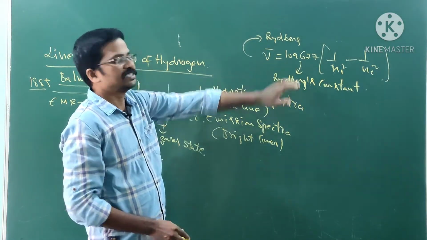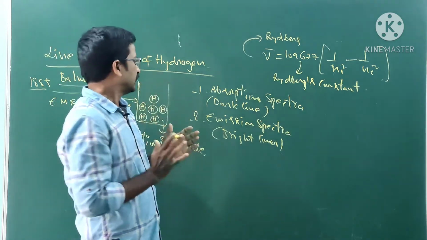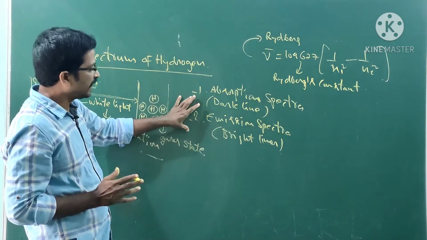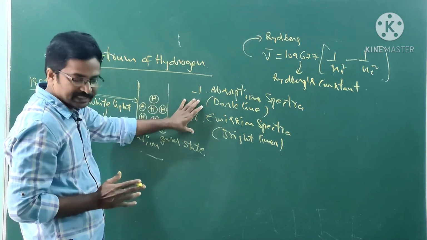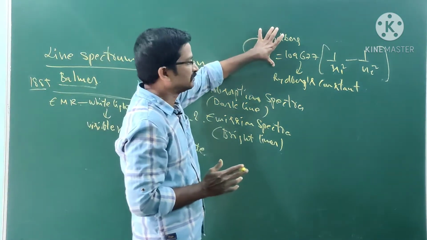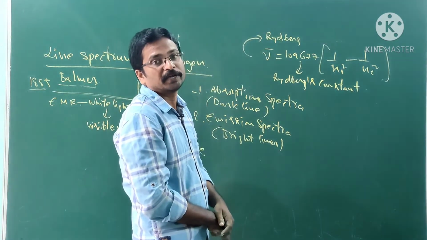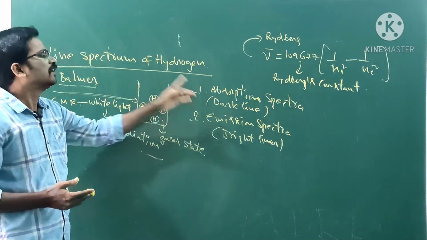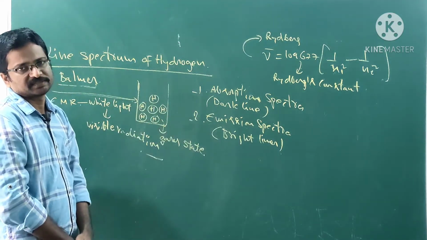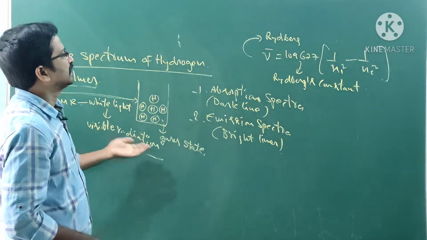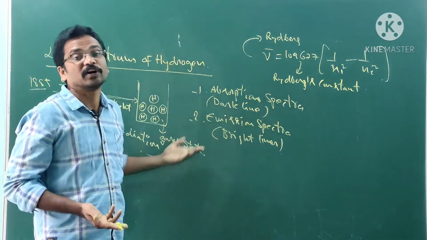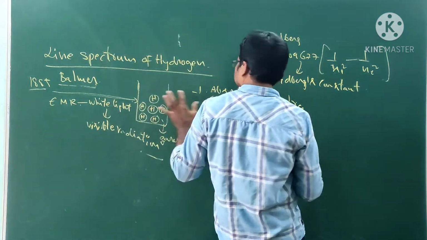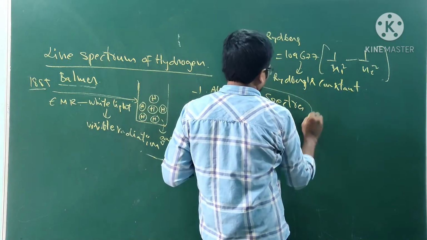Rydberg has given this formula. Based on experimental data, Balmer explained the lines of his experiment by using this formula. Balmer did this experiment and got the dark lines and bright lines. Then he took this formula for the explanation of his experiment.